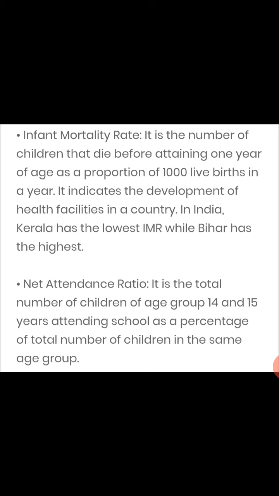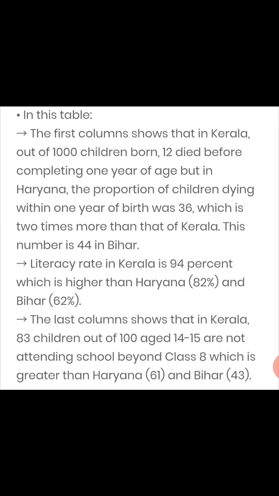Net attendance ratio. It is the total number of children of age group 14 and 15 years attending school as a percentage of total number of children in the same age group. Net attendance ratio means so many children attend school whose age is between 14 and 15. In this table, the table that we have discussed, the first column shows that in Kerala, out of 1,000 children born, 12 died before completing 1 year of age.